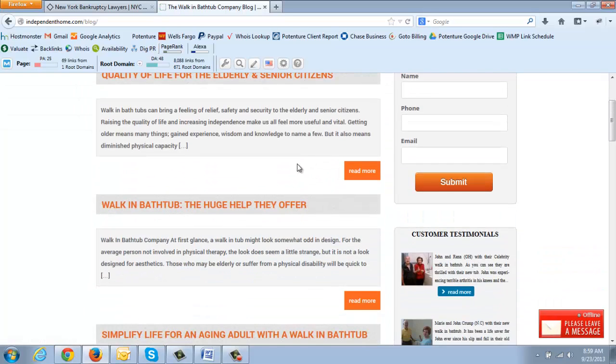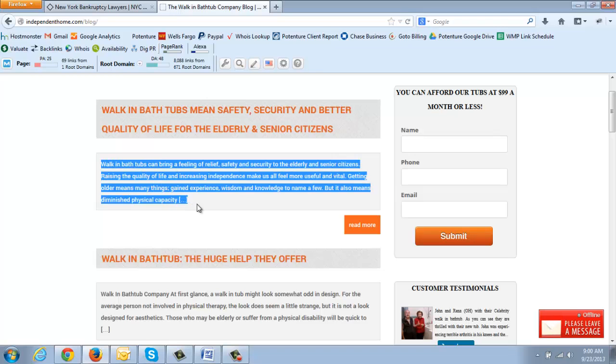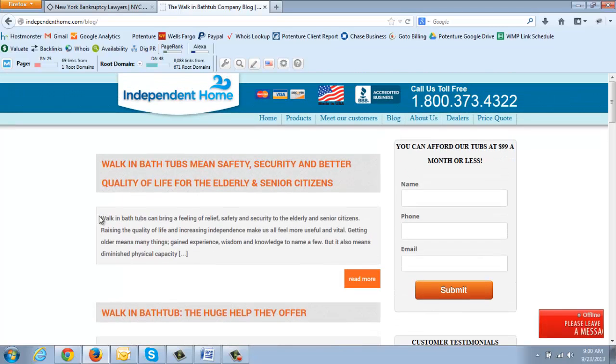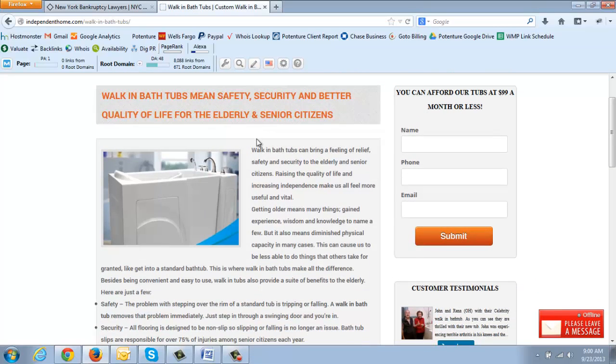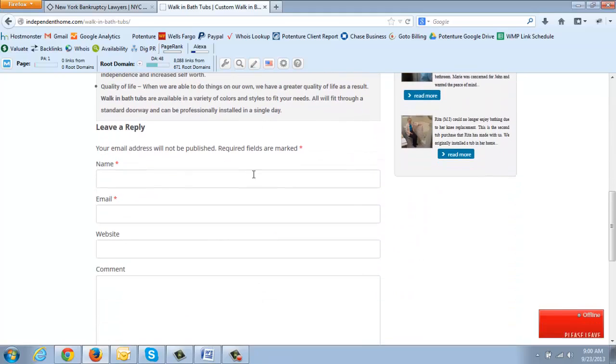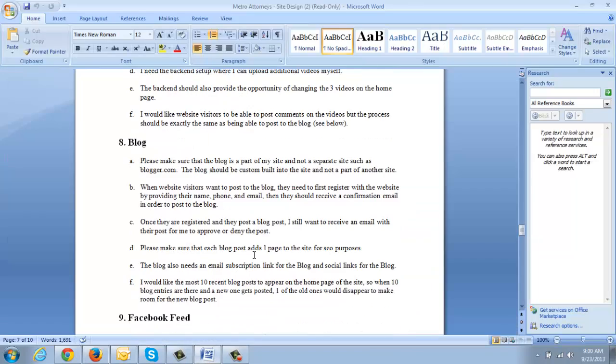And see how it's attached? We have a summary of each article here, the title of each article. We click on Read More. And here we go. Boom. Here's our article, a completely separate page. Excellent. That's what we need. Now let's go back to yours.